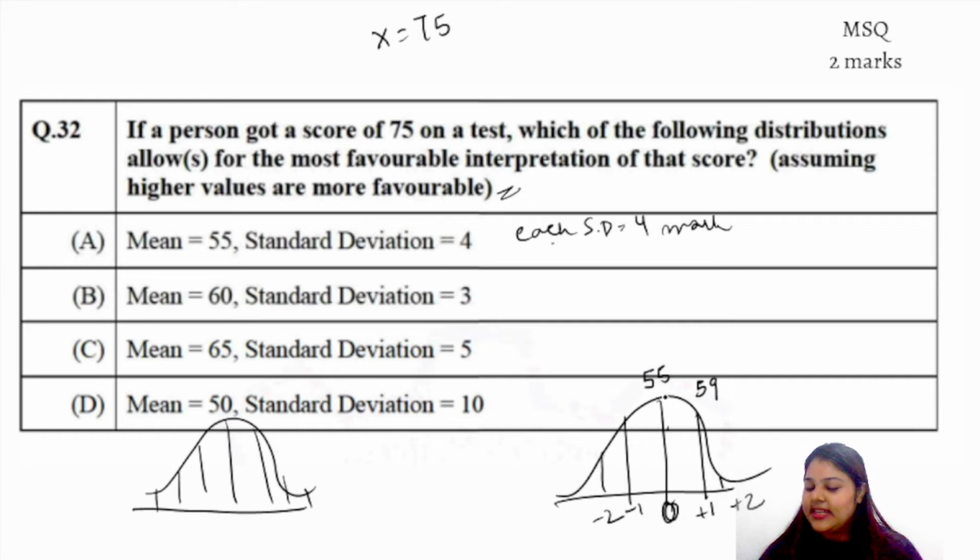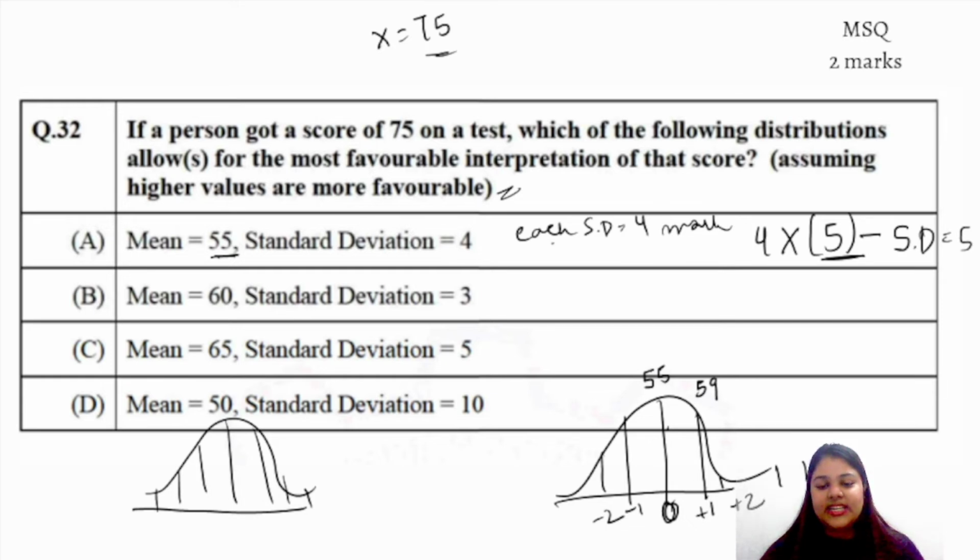Right? So that is what is happening here. In order for me to attain 75, 55 का 75 करने के लिए, I would need what? 20 marks. So I would have to multiply 4 by what? 5. So the standard deviation it would lie on is 5. तो इसकी standard deviation क्या है? 5. Is it clear to everyone, like what I'm trying to say?